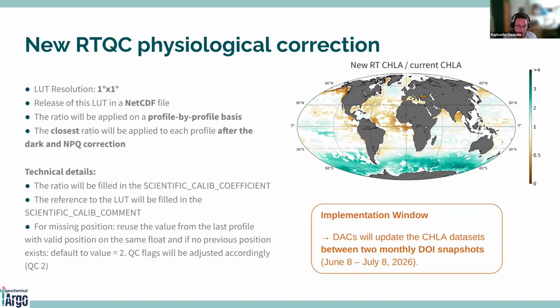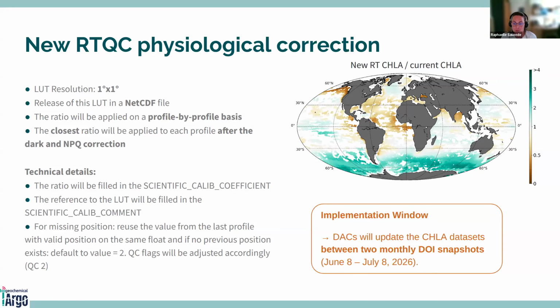corrected. So for the technical details, the ratio will be filled in the scientific calibre coefficient, and the reference to this lookup table will be filled in the scientific calibre comment. So you will be able to track the data that will be reprocessed. And for the missing position, we will reuse the value from the last profile with a valid position on the same float. And if we have no previous position, we will put the default value to 2. And we will adjust the QC flag accordingly with QC2.